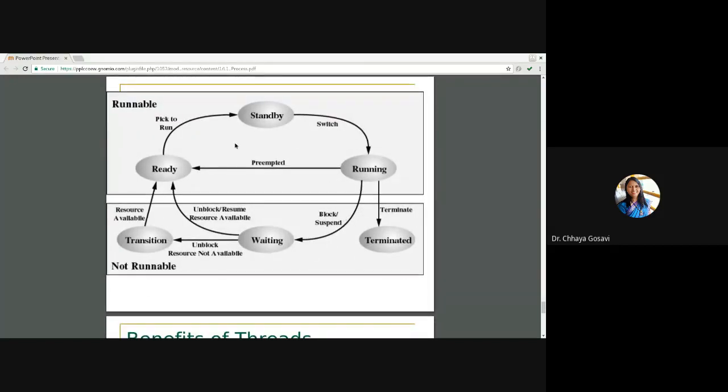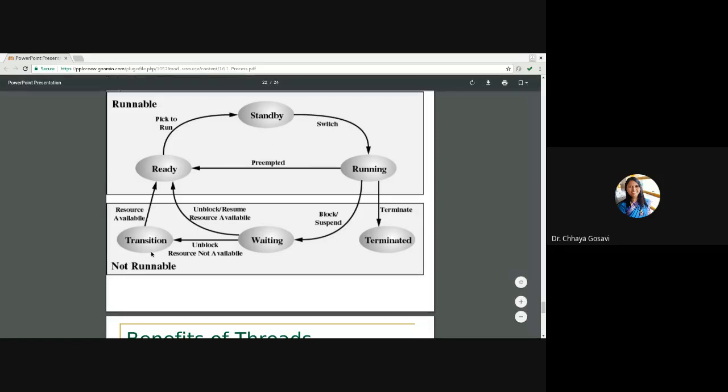So these are the states of a thread. We know what the ready state, running state, waiting state, terminating state, and new state are. Now here we have two more states, standby state and transition state. So a process is in ready state, it is picked to run, but it is not yet allocated to the CPU. It is called standby.